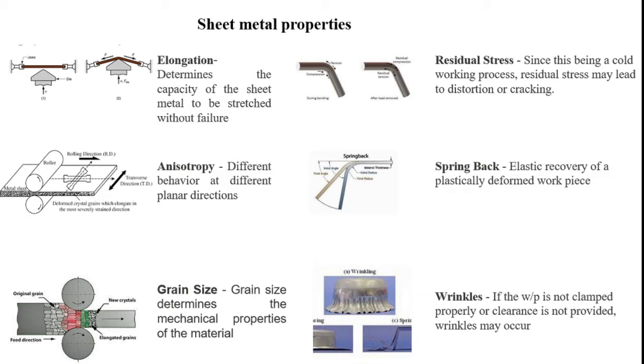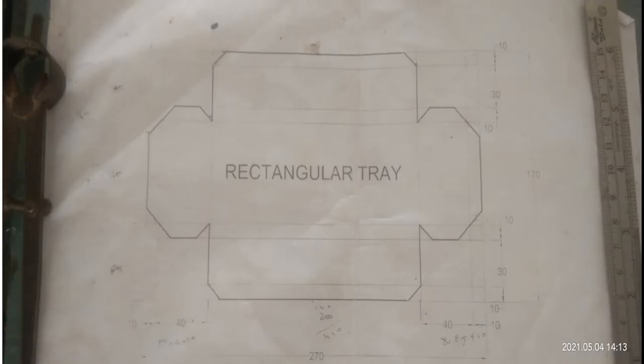Finally, wrinkles. After manufacturing the product, wrinkles may form if the workpiece is not clamped properly or clearance is not provided. So these are all the important properties we should be aware of before going into production of sheet metal components. Now this presentation deals with the rectangular tray.